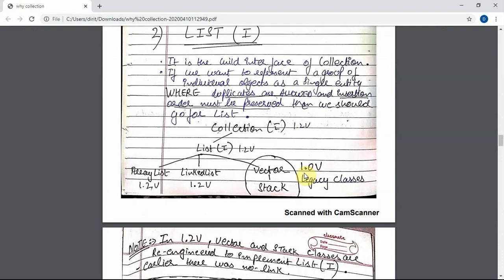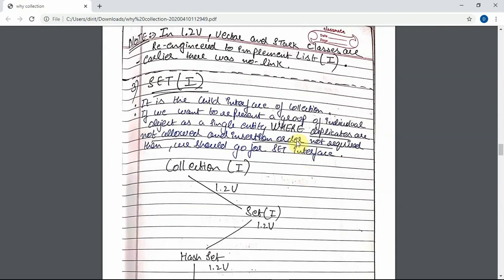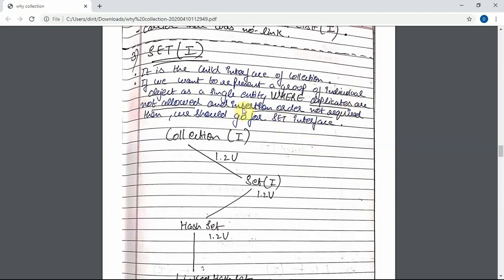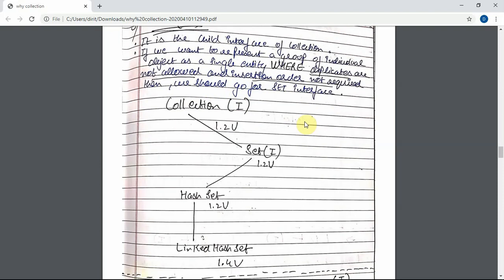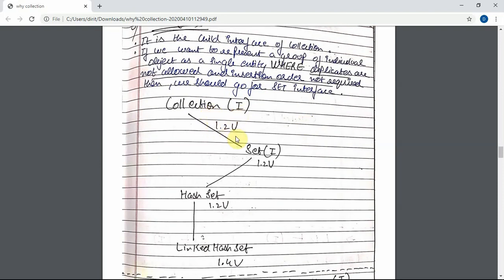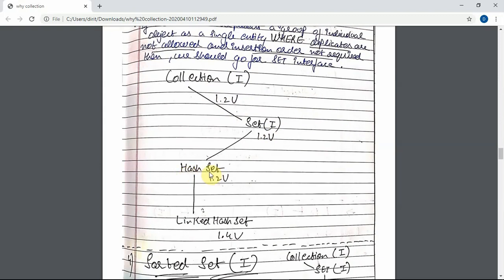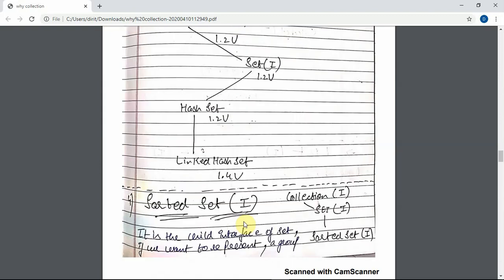We should go for set where duplicates are not allowed. In set, just remember that duplicates can never enter, and insertion order is not preserved. Set was also in the 1.2 version, and HashSet and LinkedHashSet came after.